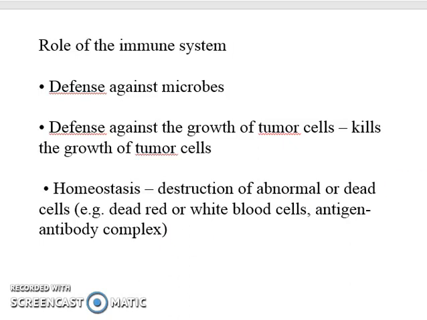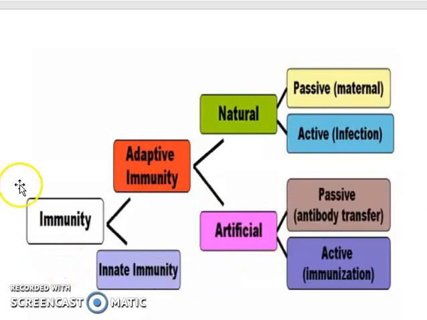Basically, immunity is divided into two types. First is innate immunity, and second is adaptive immunity. Adaptive immunity is again classified into natural and artificial immunity. Natural is divided into active immunity and passive immunity. Similarly, artificial is divided into two types, active and passive immunity.